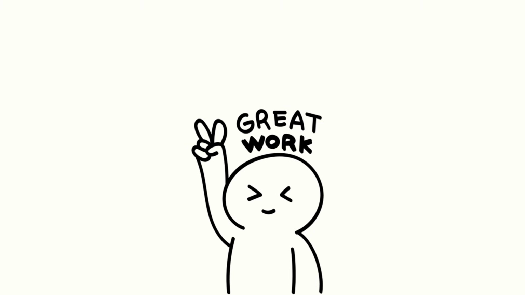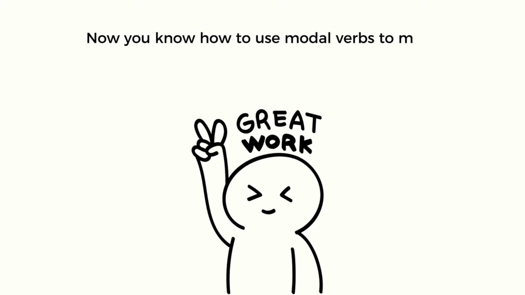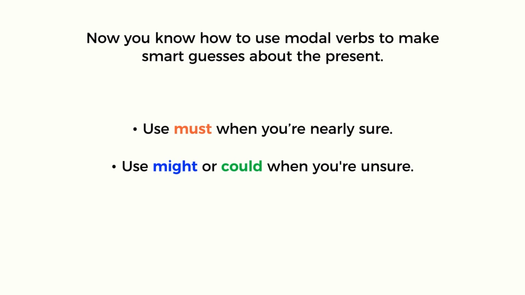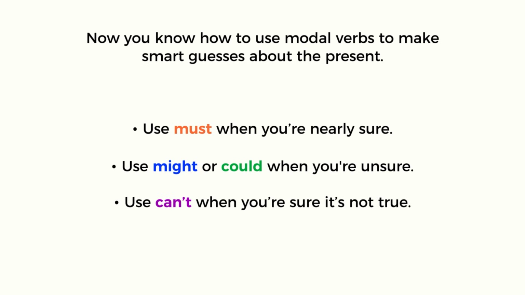Great work! Now you know how to use modal verbs to make smart guesses about the present. Use must when you're nearly sure. Use might or could when you're unsure. Use can't when you're sure it's not true.